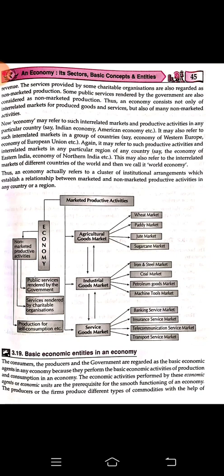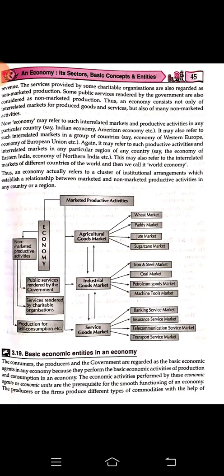Next, basic economic entities. There are three economic entities basically in every country: the consumers, the producers, and the government. Why are they called the basic economic agents? They are called the basic economic agents in an economy because they perform the basic economic activities to produce and to consume. Both the roles are done by them.